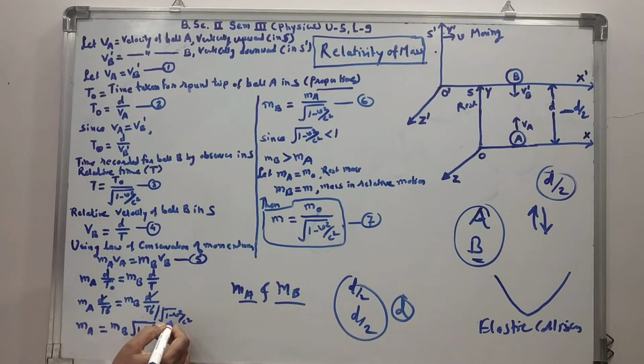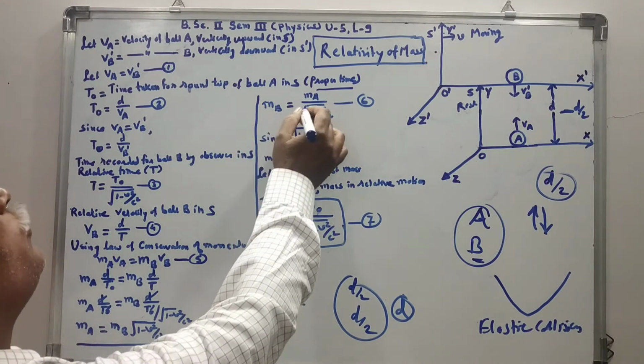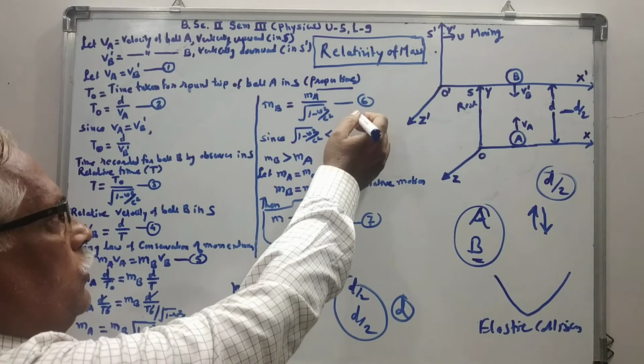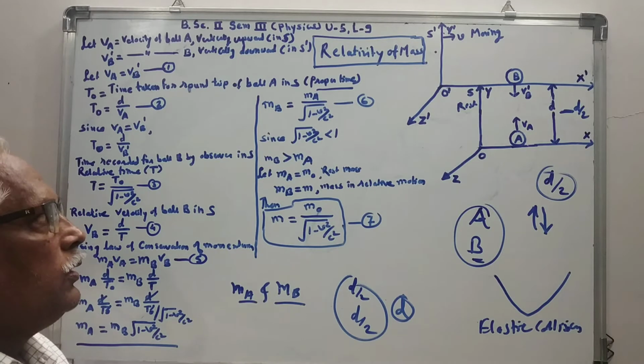We put this value here. d by t0 gets cancelled, and we have MA equal to MB into under root of 1 minus v square by c square, or MB equal to MA upon under root of 1 minus v square by c square. This is equation number 6.